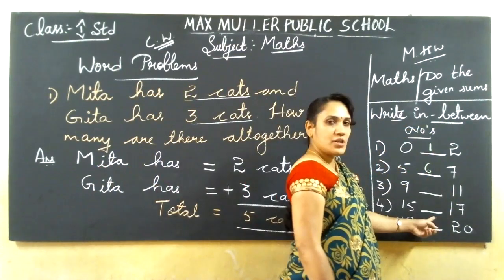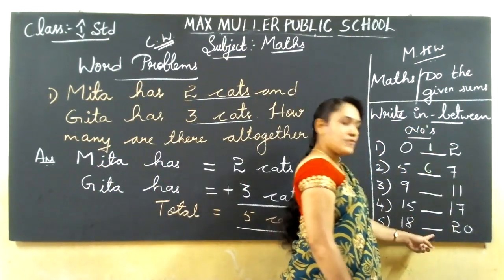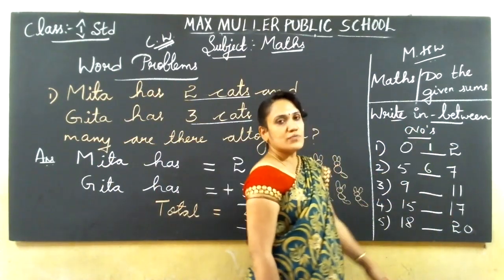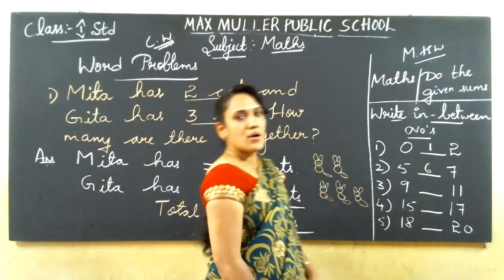15 and 17, between 16. 18 and 20, between 19. After 18, like that also you can think it and write the homework correctly. Today you do these sums in the homework book.